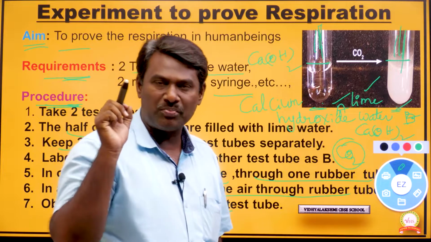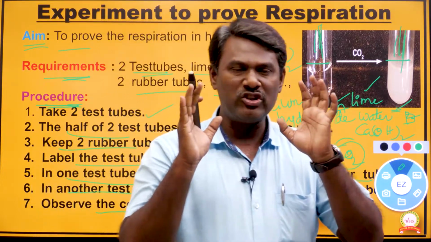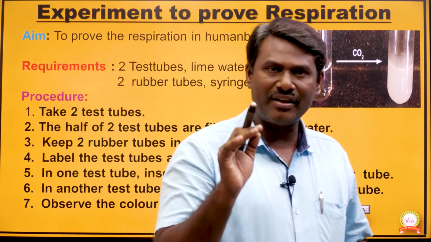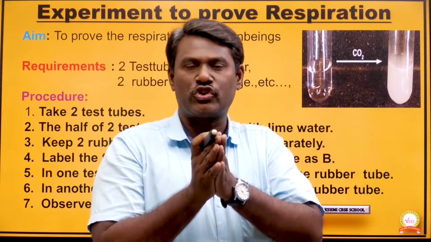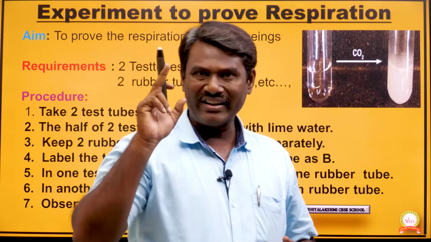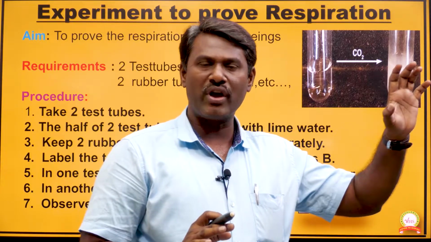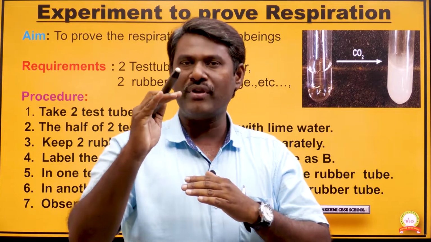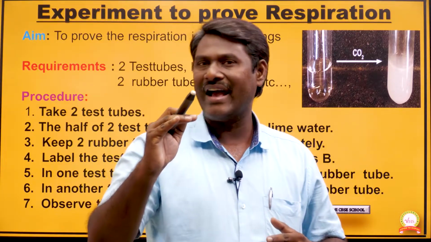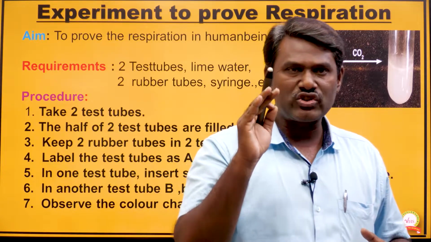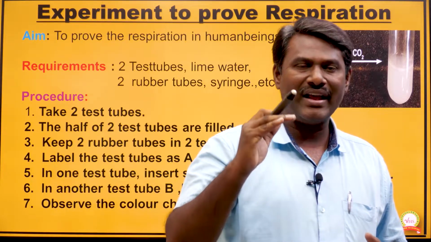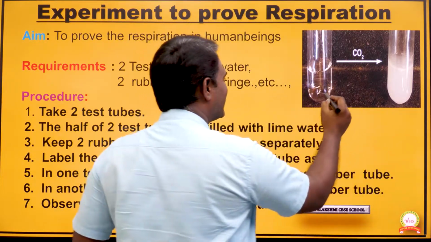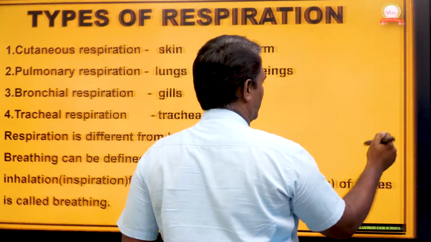The principle involved in this activity is this: in one test tube we are going to blow, and in another test tube we are not going to blow. So only one test tube we blow. Whichever test tube we blow, carbon dioxide is released through breathing or respiration. So that carbon dioxide combines with lime water.